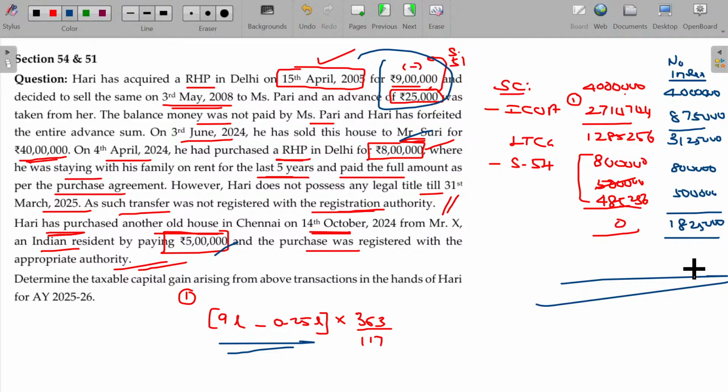Now let's move on to the next one. Clear? Another two more illustrations dealing with section 54 in addition.